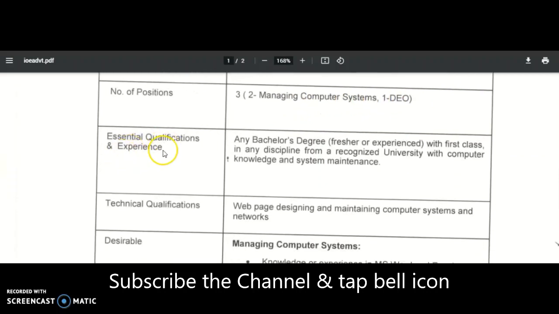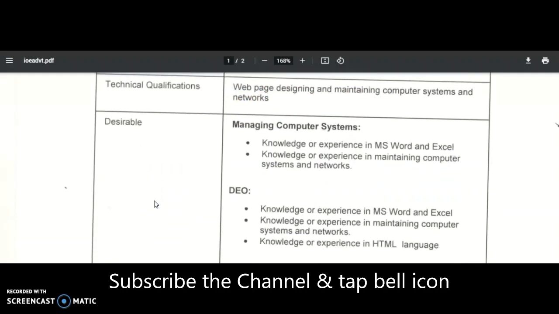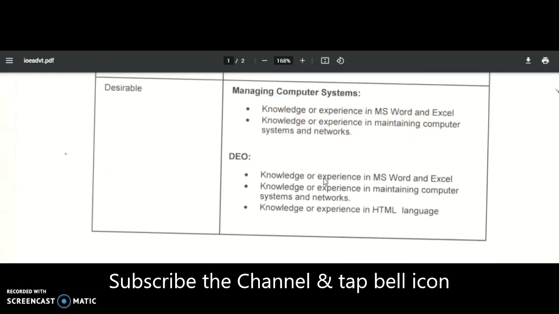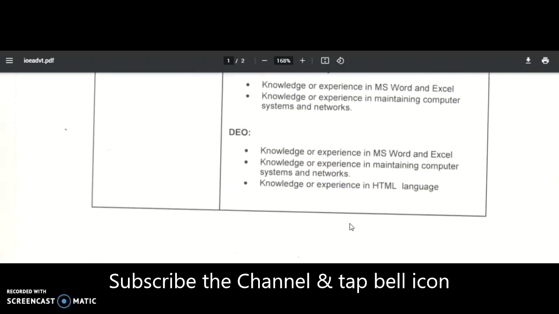Coming to the essential qualifications and experience: any bachelor's degree, fresher or experienced, with first class in any discipline from a recognized university, with computer knowledge as well as system maintenance. The technical qualifications are web-based designing and maintaining computer systems and networks. Coming to the desirable qualifications for managing computer systems: knowledge or experience in MS Word and Excel, and knowledge or experience in maintaining computer systems and networks. For the DEO: knowledge or experience in MS Word and Excel, in maintaining computer systems and networks, and knowledge or experience in HTML. So these are the desirable qualifications, guys.